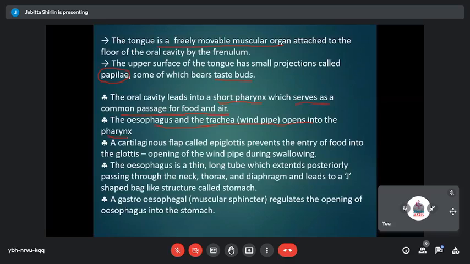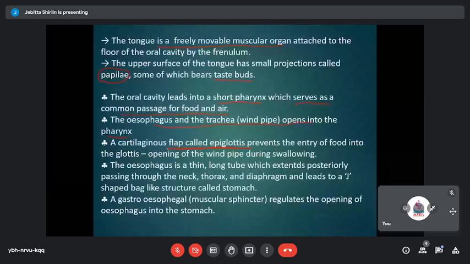There is a cartilaginous flap-like structure which is called epiglottis. Epiglottis is just like a muscular flap. Flap means a kind of lid, like what we use for closing our bottles. It is just like a cap on a bottle, and it is what is called epiglottis. It prevents the entry of food into the glottis, which is the opening of the windpipe, during the process of swallowing.